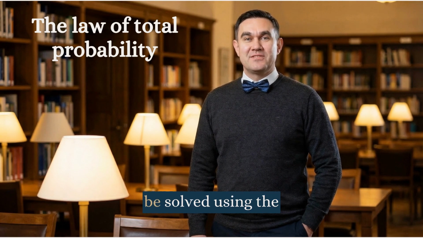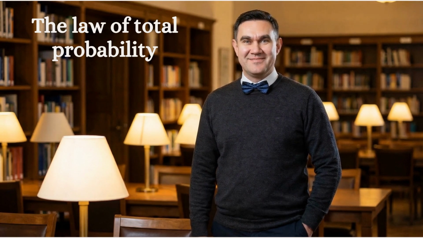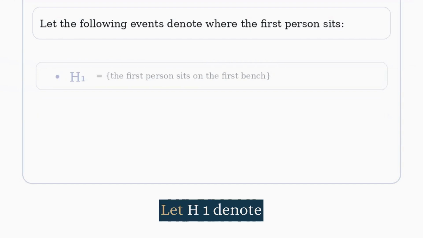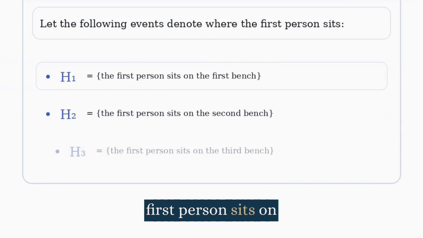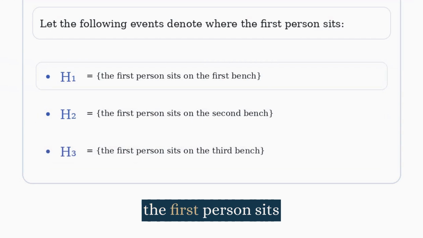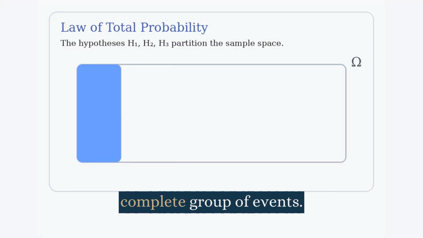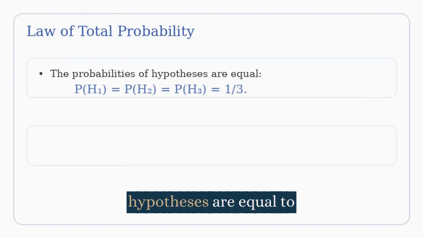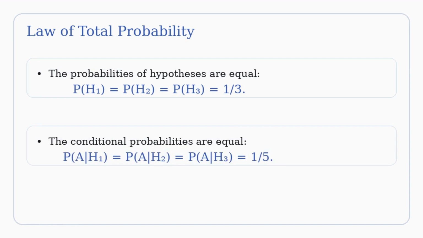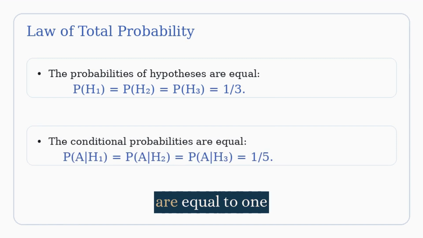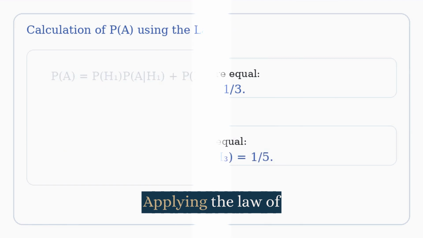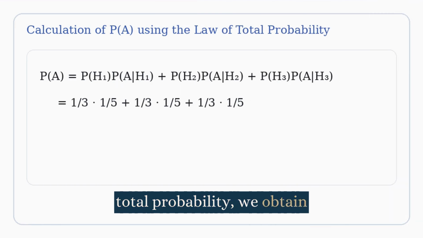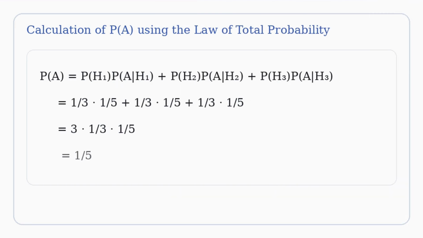This problem can also be solved using the law of total probability. Let H1 denote the event that the first person sits on the first bench, H2 the event that the first person sits on the second bench, and H3 the event that the first person sits on the third bench. These events form a complete group of events. The probabilities of all hypotheses are equal to 1/3. All the conditional probabilities are equal to 1/5. Applying the law of total probability, we obtain the same probability equal to 1/5.